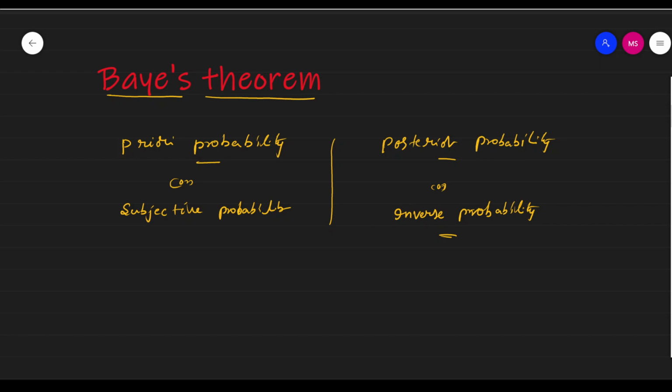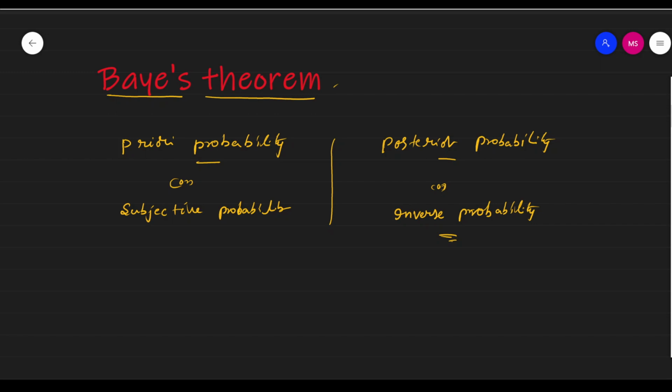One may like to revise these probabilities in light of new information or additional information. So these revised probabilities are called posterior probabilities. The probabilities can be calculated by using Bayes theorem. So posterior probability can be calculated using Bayes theorem. What are posterior probabilities? Adding some information to the priori probabilities.